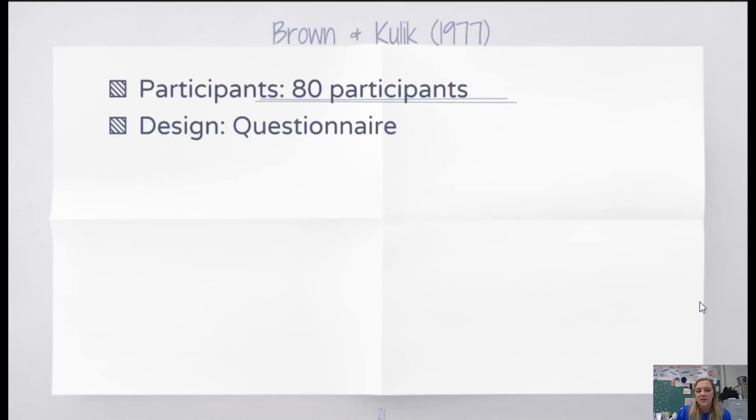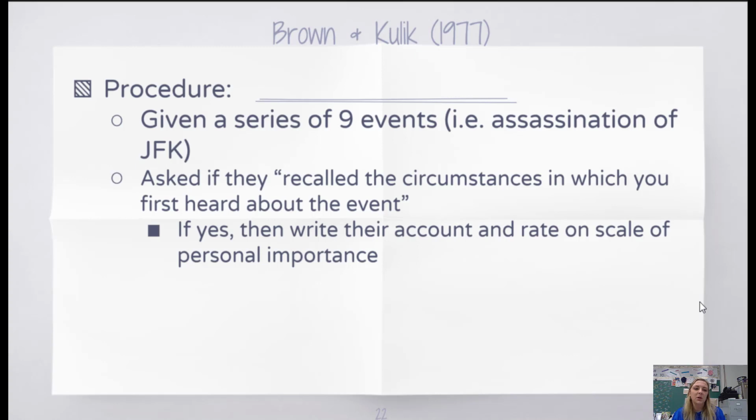The first piece of research that we're going to look at regarding flashbulb memories is Brown and Kulik, and this is actually the first study that kind of defined this idea of what a flashbulb memory is. This study was a questionnaire given to 80 different participants. The participants were given a series of 9 events, and each of those events was a significant historical event, like the assassination of JFK, Martin Luther King, and Malcolm X.